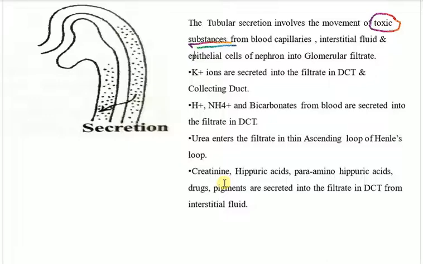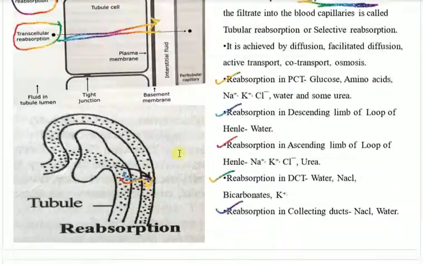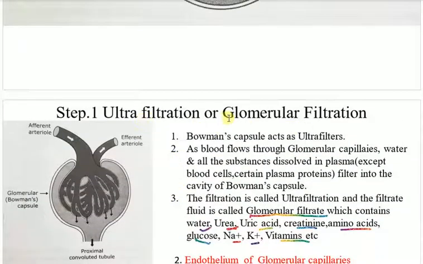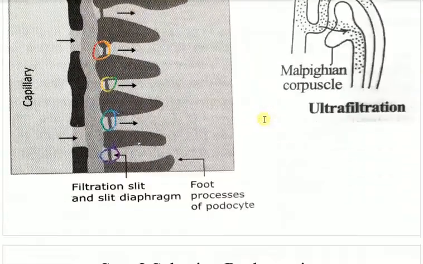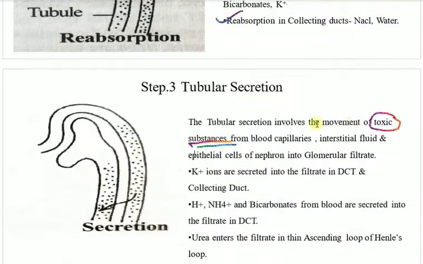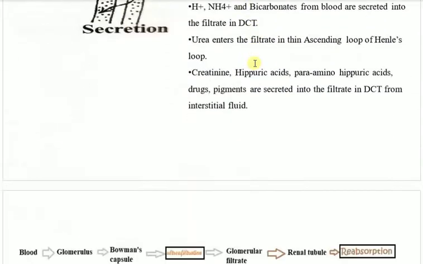So that's why they are secreted from the vasa recta, from the capillaries inside the nephron, through the process of secretion. Okay, so these three steps are very important. The first one is ultrafiltration or glomerular filtration, then comes selective reabsorption, and the third one is tubular secretion.